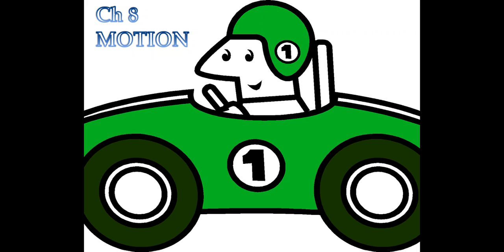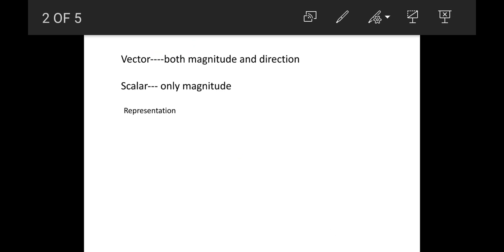Before that, a little bit about vector and scalar quantities. Now what are vector quantities? Those which have both magnitude and direction, whereas scalar quantities have only magnitude. That means you can represent them only by a number.